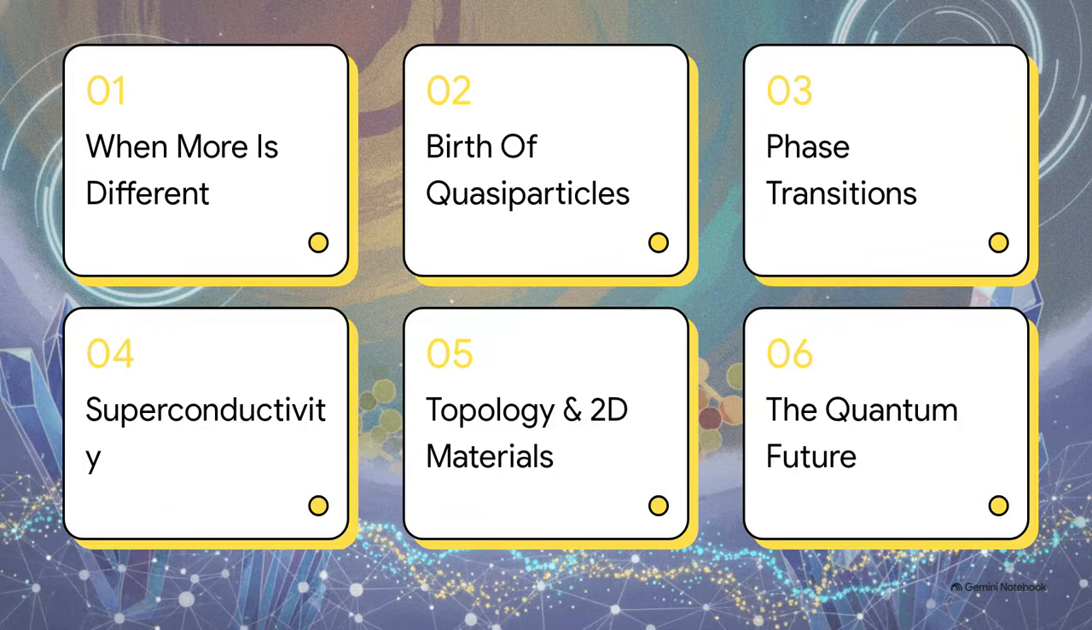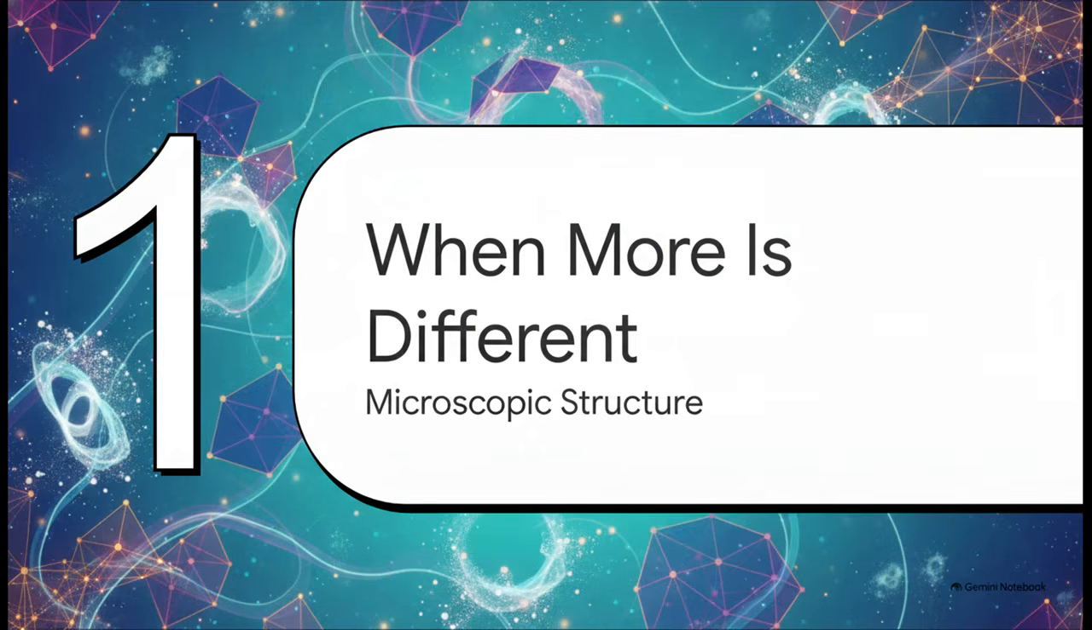So here's our roadmap for today. 1. When more is different. 2. The birth of quasiparticles. 3. Phase transitions and order. 4. The superconductivity miracle. 5. Topology and 2D materials. And 6. Building the quantum future.